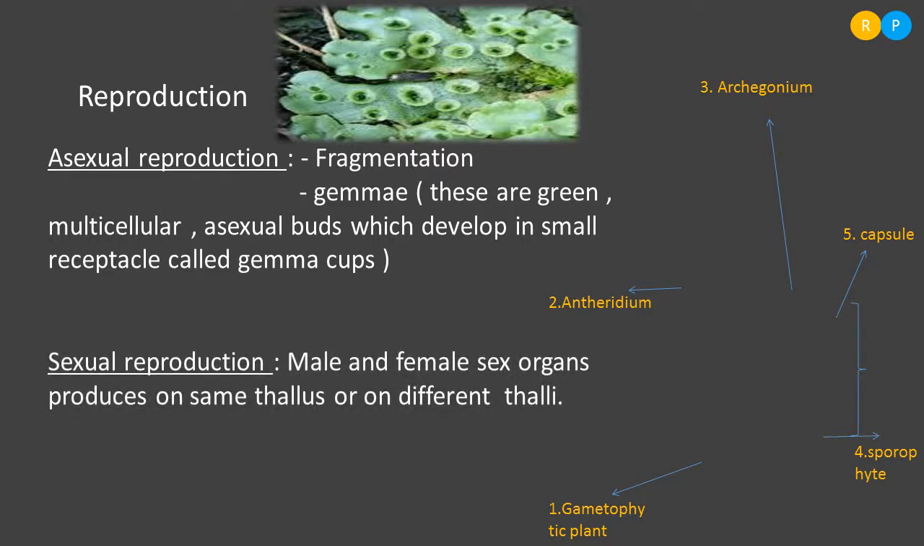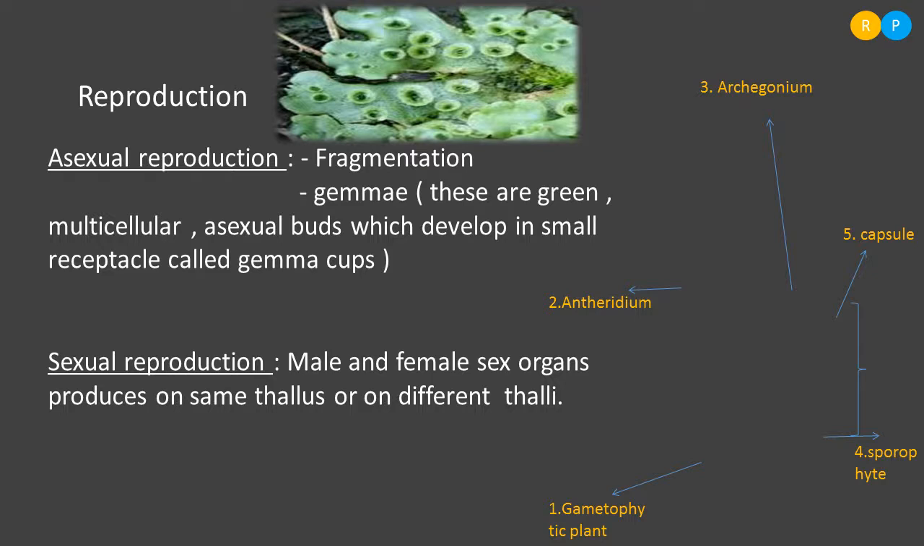Then they also reproduce sexually by forming gametes. So, during their sexual reproduction, they produce sex organs. In some of the members, male and female sex organs are produced on the same thallus. And in some of the members, the male thallus is separate and the female thallus is separate. Only the male thallus produces the male sex organ, and the female thallus produces the female sex organ. Clear? That depends on the kind of species.